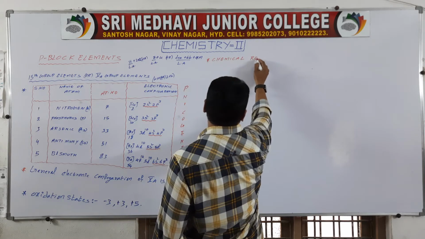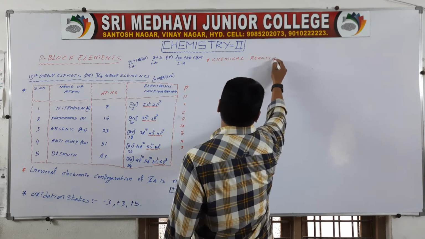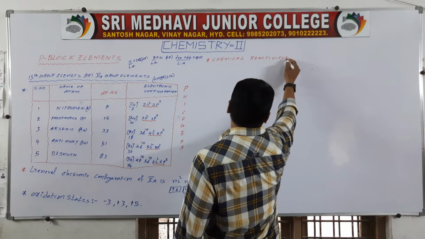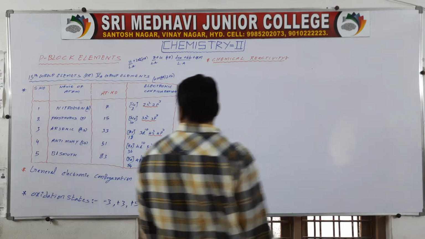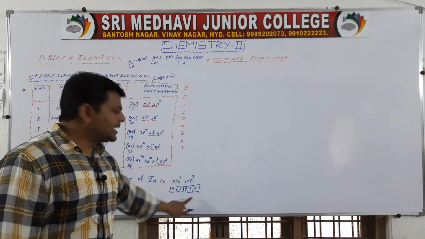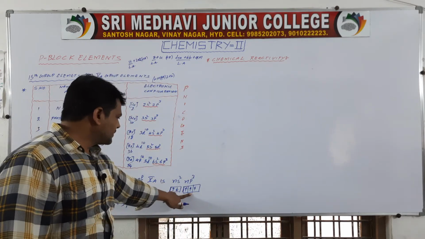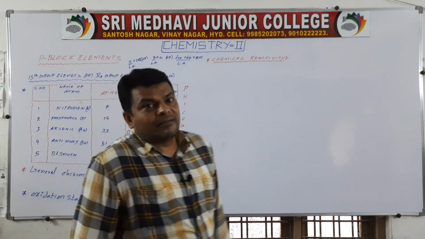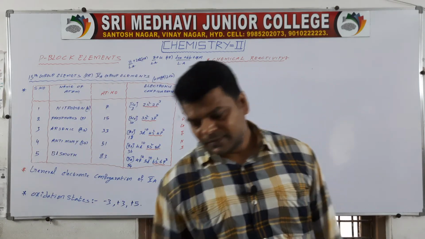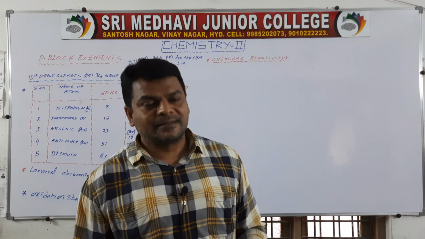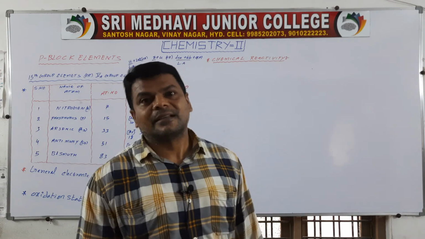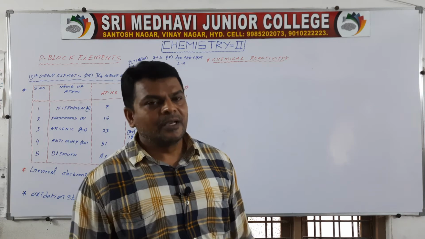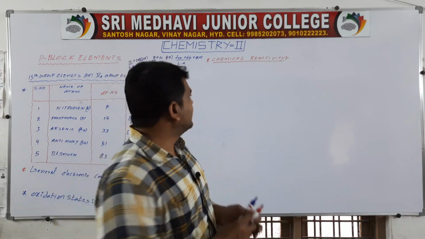Chemical reactivity. So here, due to the presence of unpaired electrons, these elements are more reactive. They can form oxides, halides, hydrides, like that. Okay, so one by one we are going to discuss.